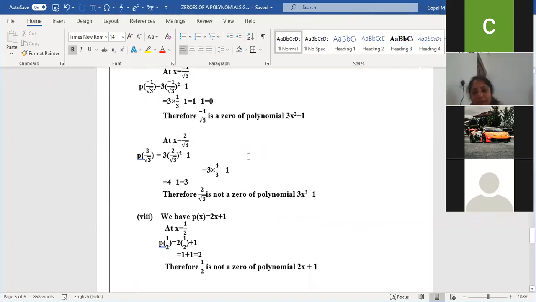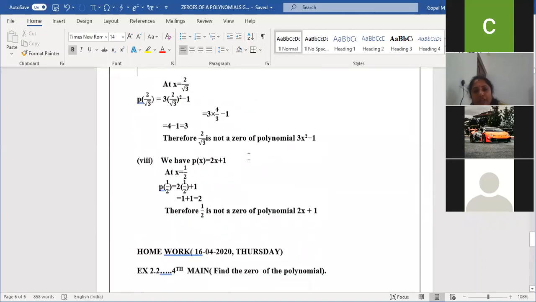Am I clear? The 8th question I have already discussed in the example. 2x plus 1. They gave x equal to 1 by 2. 2 and 2 get cancelled. 1 plus 1 is 2. So since p of x is not 0, 1 by 2 is not a zero of the polynomial. If x value is minus 1 by 2, what is the answer? Ma'am, the answer is 0, ma'am. Yes. If x value is minus 1 by 2, we get p of x as 0. So minus 1 by 2 is a zero, children.